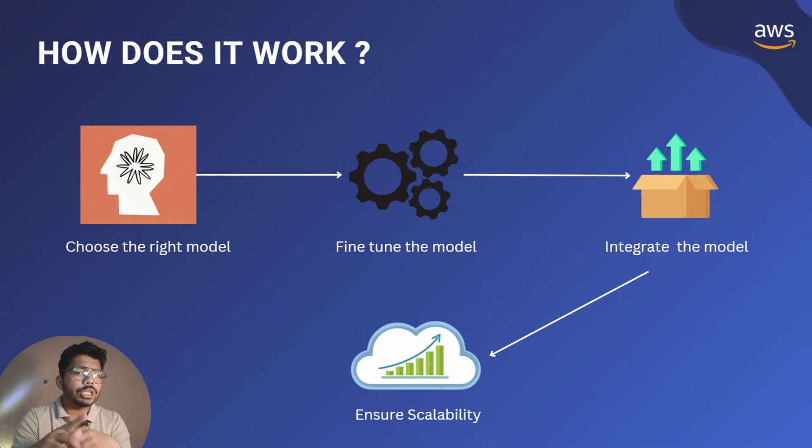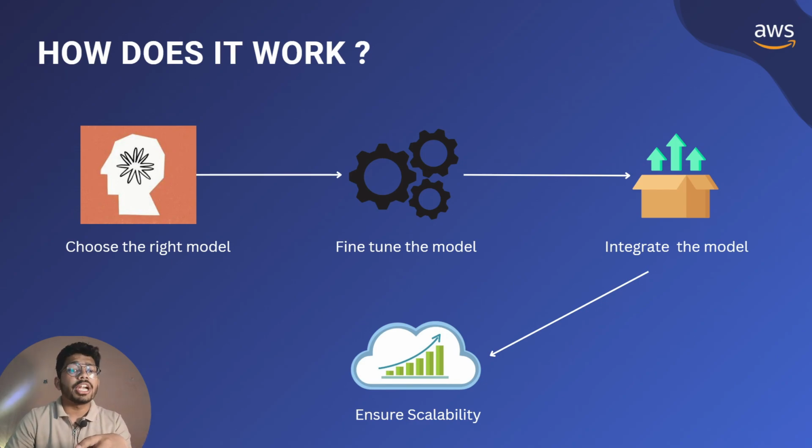Step 2 is fine-tune the model. It means that your AI model must align with the specific data sets or tasks. Let's say our learning app caters to students from grade 1 to 12. Then we train the model with data sets such as elementary maths, fractions and decimals, and trigonometry and algebra.